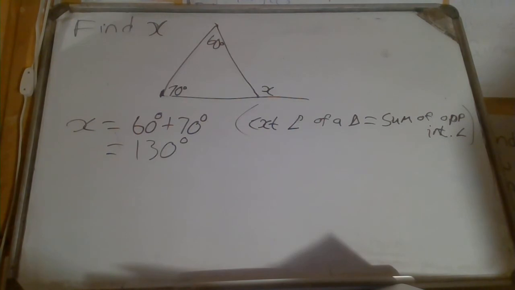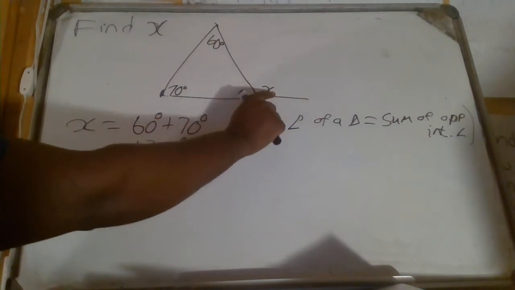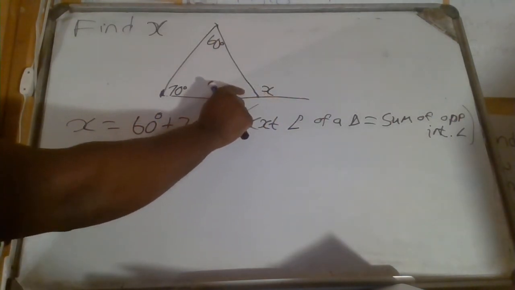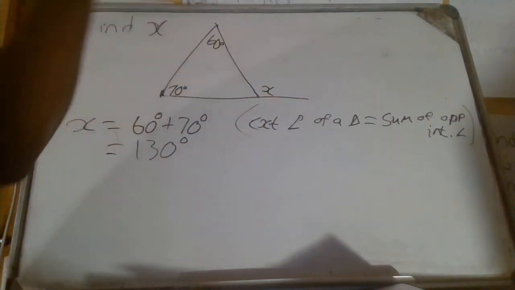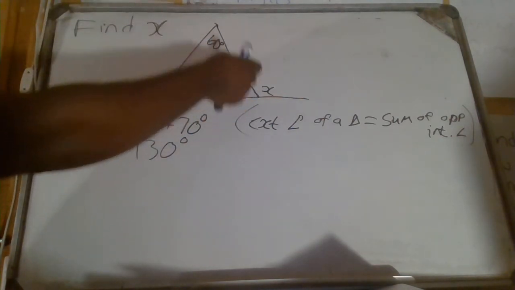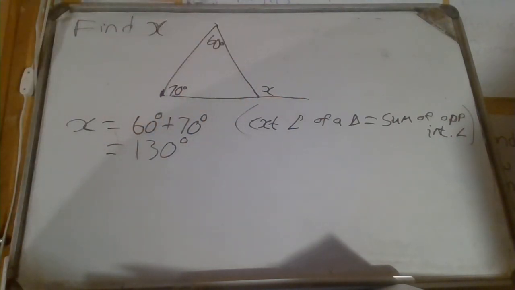And you can always check against other facts. One of the beautiful things about maths in general is that some facts are not suspended by the existence of other facts. So if you've got 130 degrees here, whether you use this rule or some other rule, you should always get something that balances with other facts.